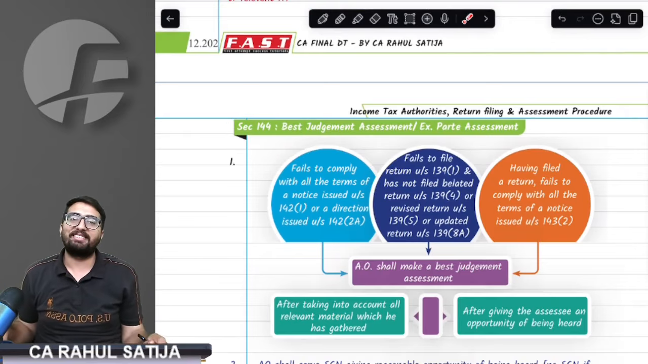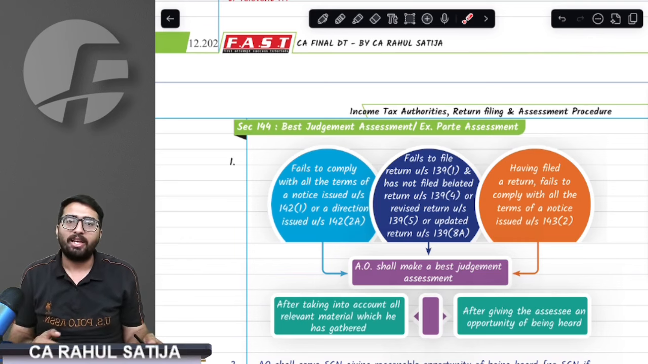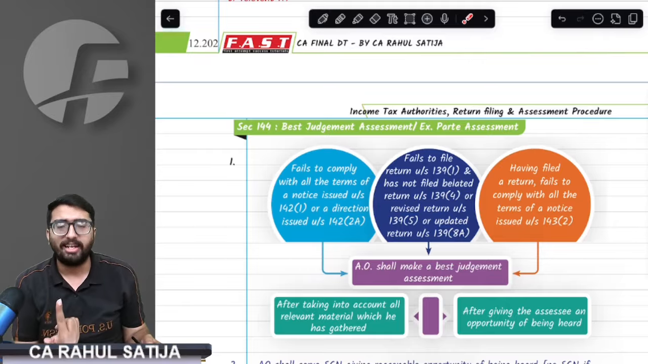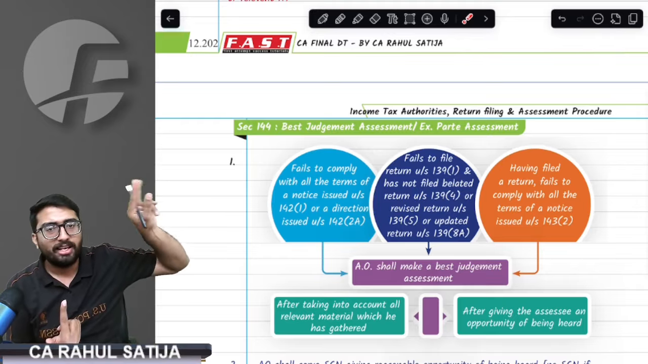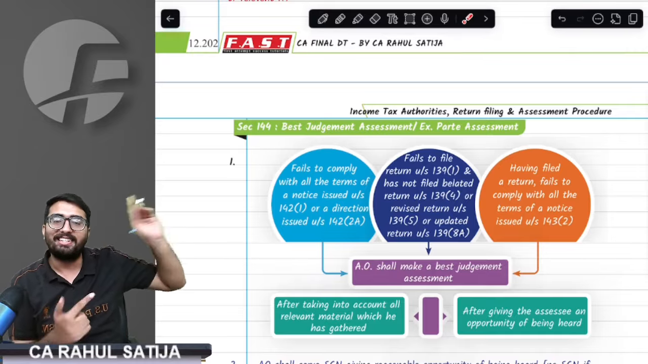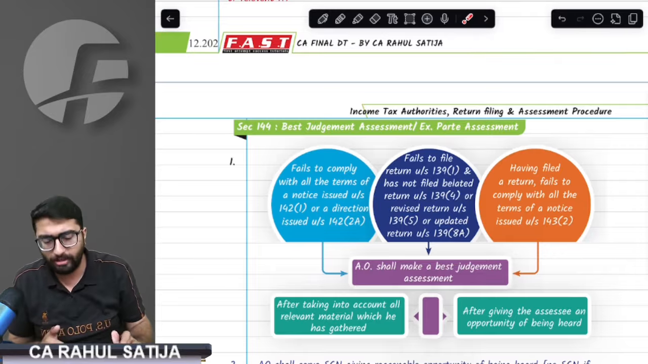144 is about best judgment assessment, sir. Best judgment assessment, or politely we call it ex parte assessment. An assessment which is done for non-filers. See, 143.1 was done based on computer. Scrutiny was done for the return filers, and this is done for non-filers or those who do not cooperate. Now, against whom is it done?